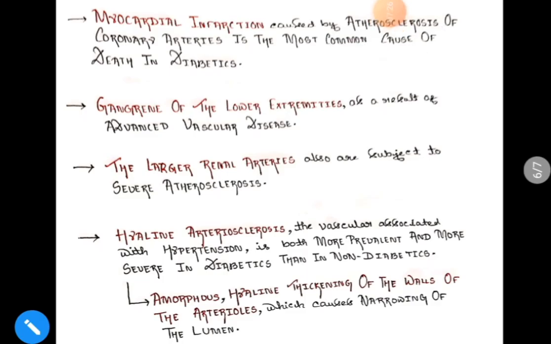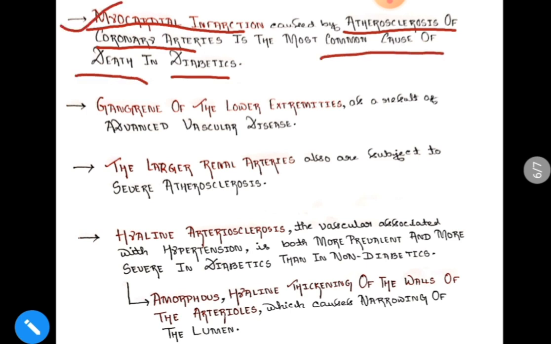So we have seen how diabetes mellitus causes atherosclerosis, and now we will see how this atherosclerosis will cause the various macrovascular diseases. Due to the atherosclerosis of the coronary arteries, there will be myocardial infarction, and in diabetics the most common cause of death is myocardial infarction. This is a very important point. The most common cause of death in diabetics is myocardial infarction.